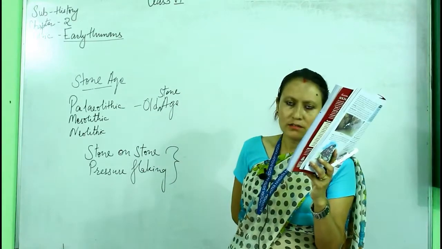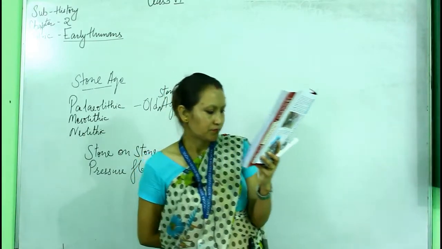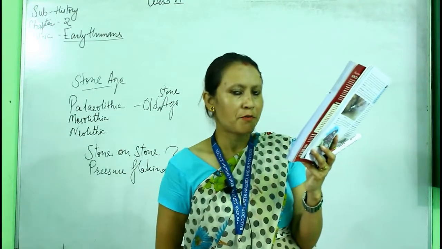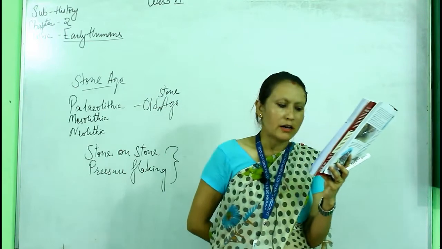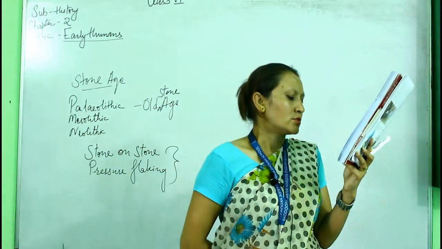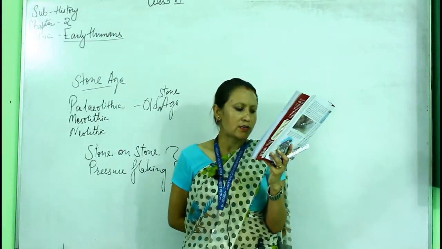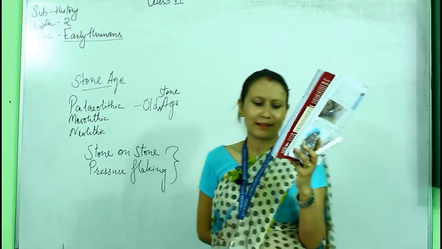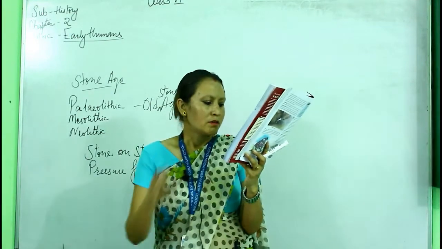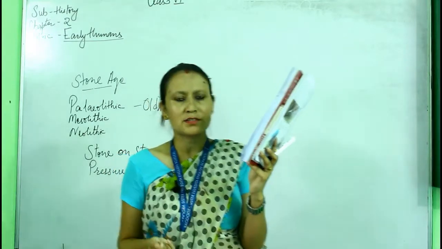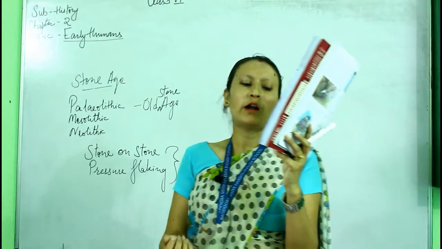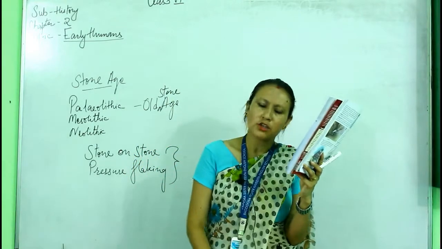UNESCO is an international organization. The full form of UNESCO is United Nations Educational, Scientific and Cultural Organization. It is a part of the UNO, an international organization which protects World Heritage. So Bhimbetka in Madhya Pradesh has been declared a World Heritage Site by UNESCO.